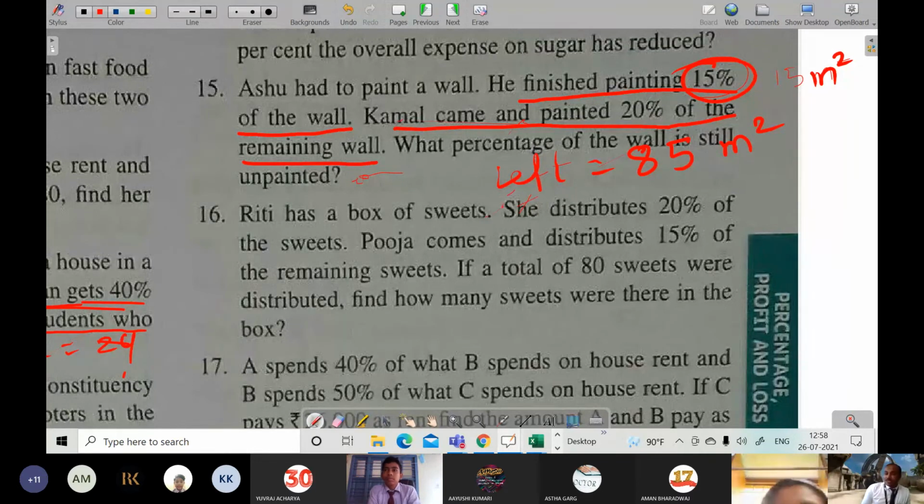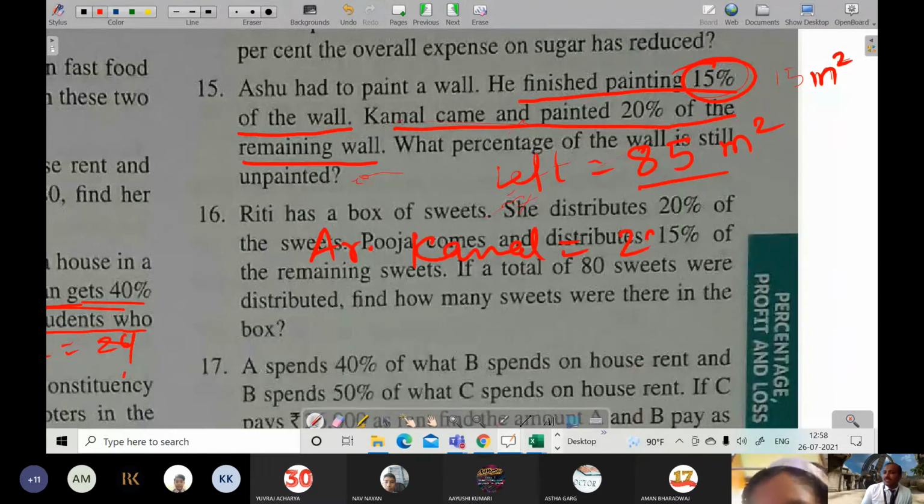So now left is this much. 20% of this has been painted by Kamal. So you can say area painted by Kamal is equal to 20% of 85 meter square, which will come 17 meter square.